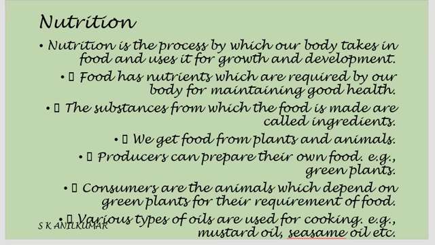Now, who are consumers? Consumers are the animals which depend on green plants for their requirement of the food. Human beings are also consumers, they are not producers. Various types of oil are used for cooking. Example: mustard oil, sesame oil, etc. Why are we talking about various types of oils? Because there are different substances from which we get the food.